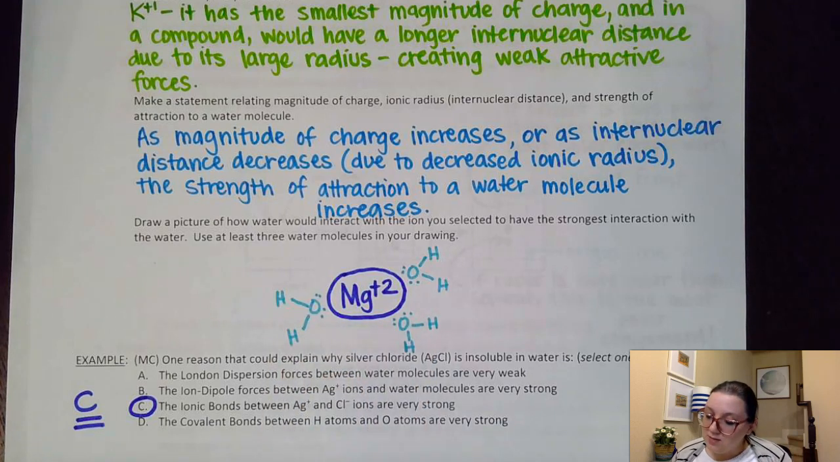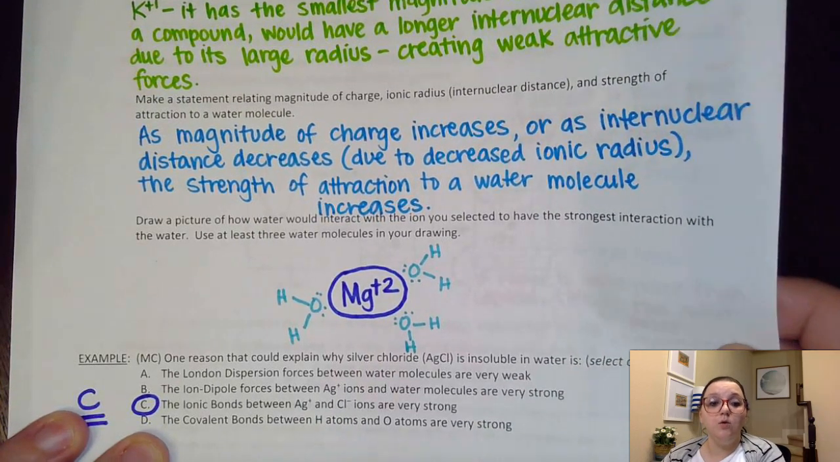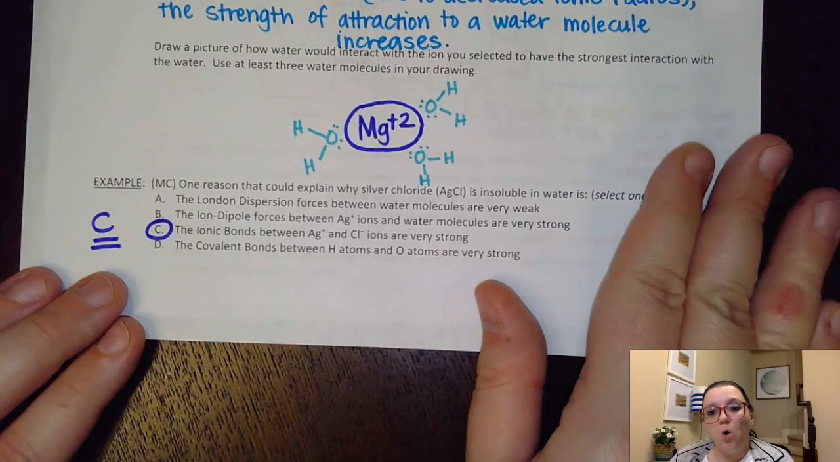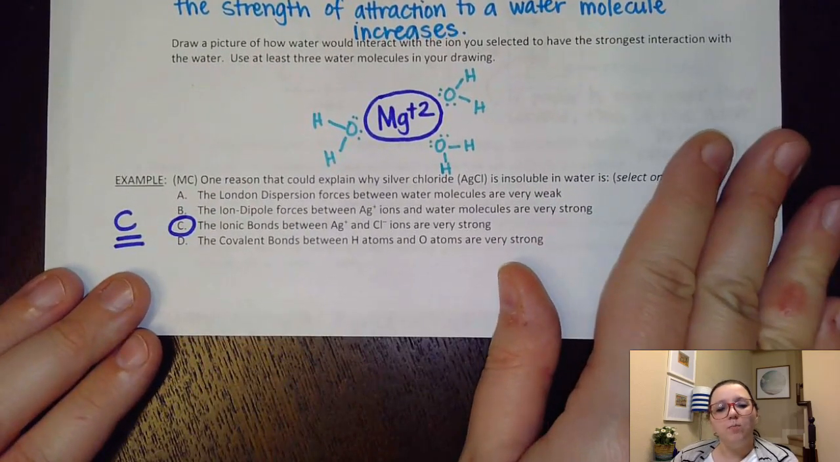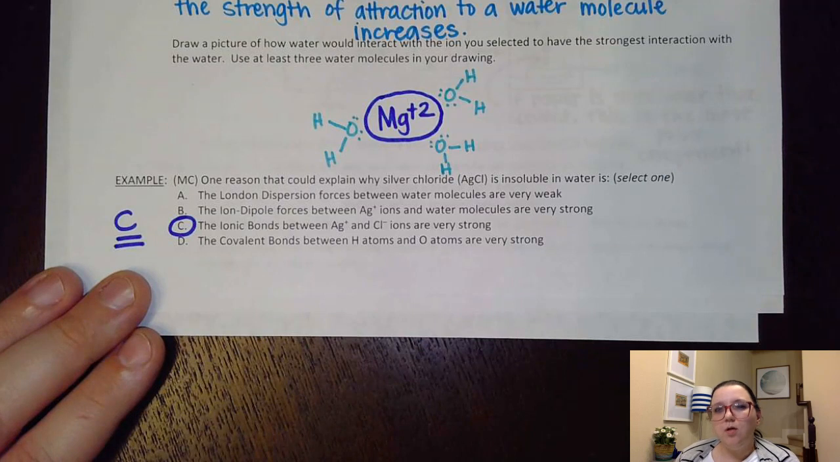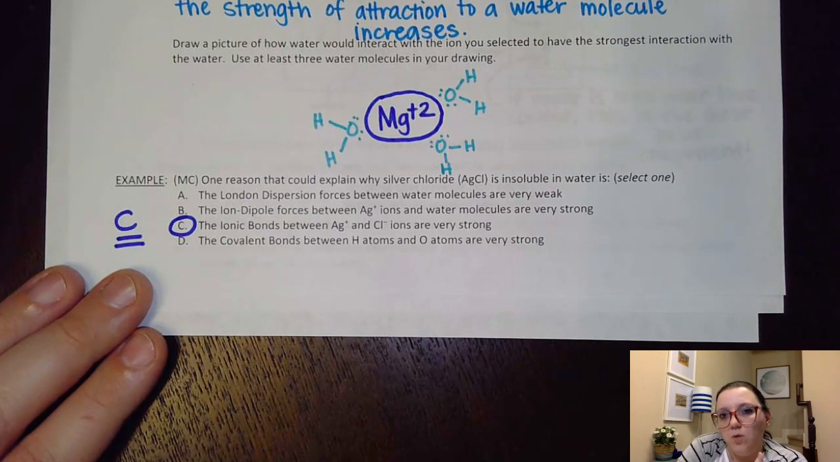All right, the last example on this page talks about picking a reason that could explain why silver chloride is insoluble in water. And so I'm going to kind of roll through these options here. Remember, if I'm insoluble, that must mean that something is stronger to begin with than whatever new attractions I'm forming, which is why we stay together as the original thing.